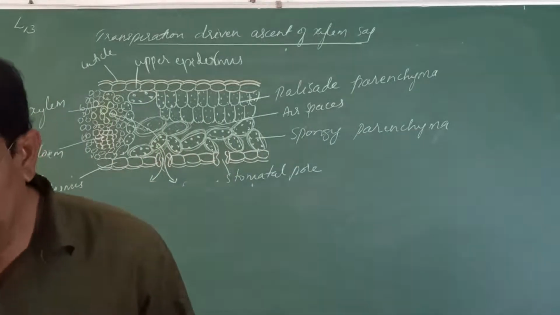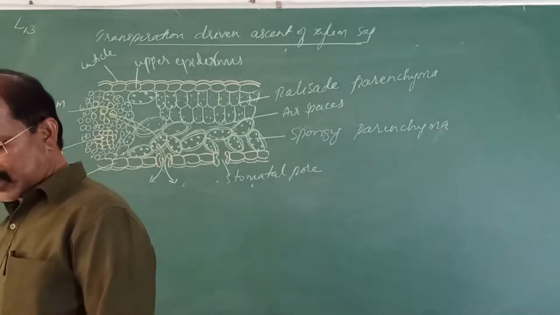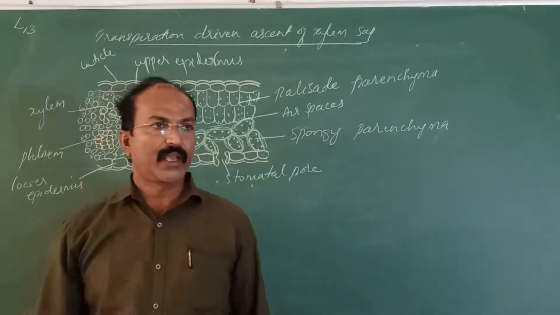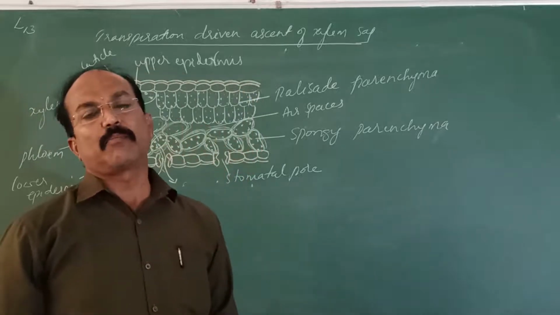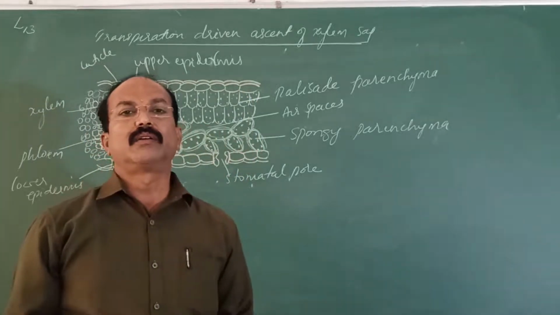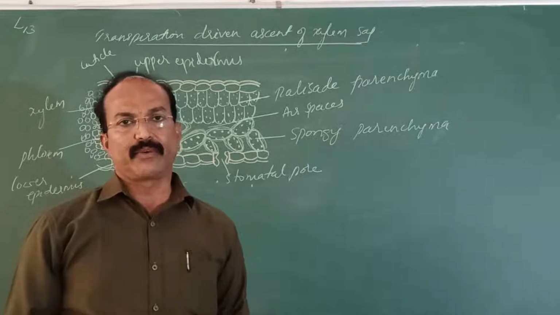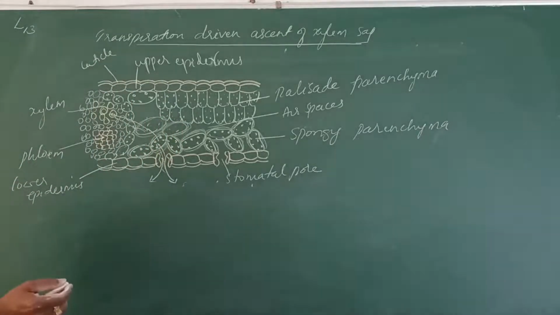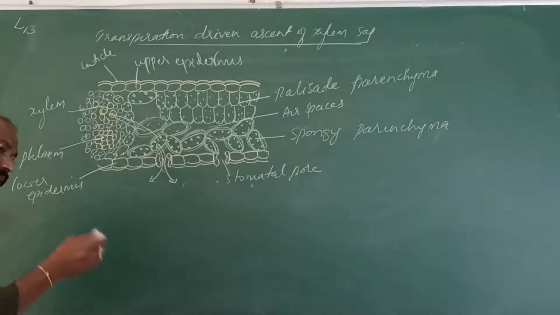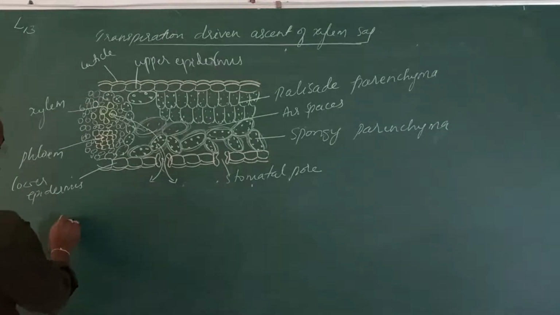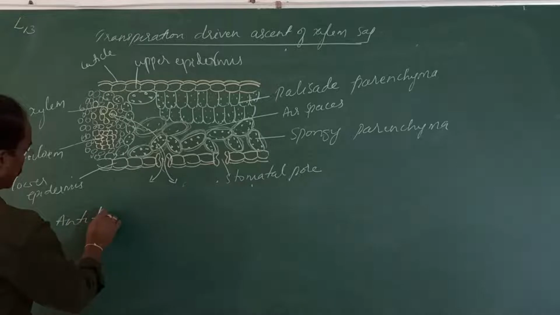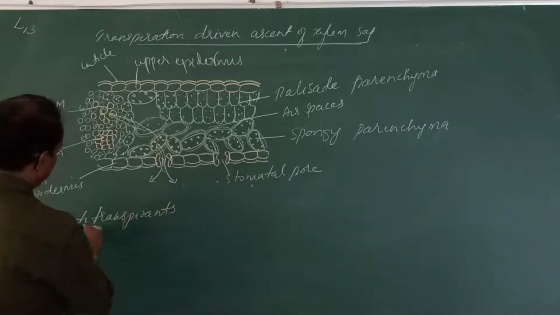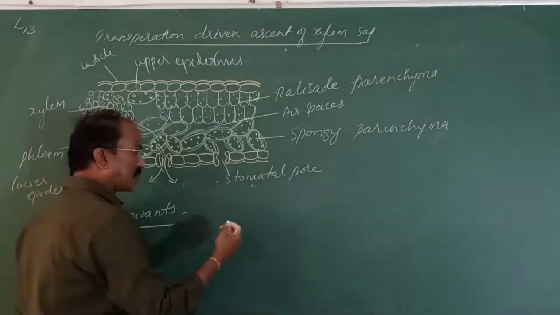Anti-transpirants. What are these anti-transpirants? Anti-transpirants means to prevent the excess transpiration. Some compounds are applied on the aerial parts of the plant, on the leaf, so that they prevent the loss of water. They prevent the transpiration. They are called as anti-transpirants. Anti means against transpiration.